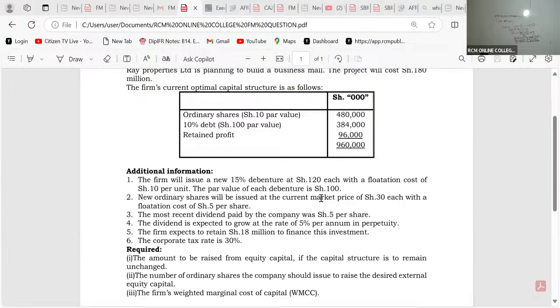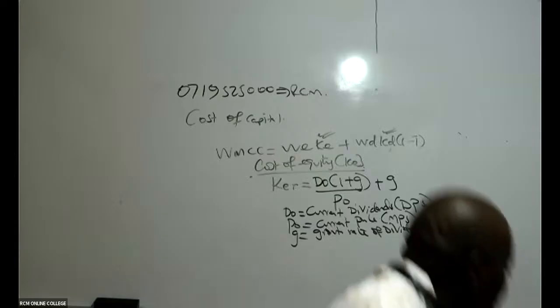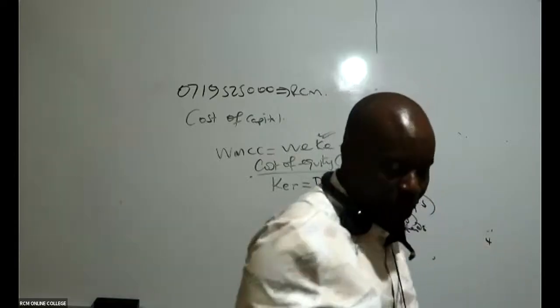That is P0 of 30. The most recent dividend paid, most recent meaning now, our D0, will be 5. And this dividend will be growing at 5%. So now I have everything to get the cost of equity, retained earnings.